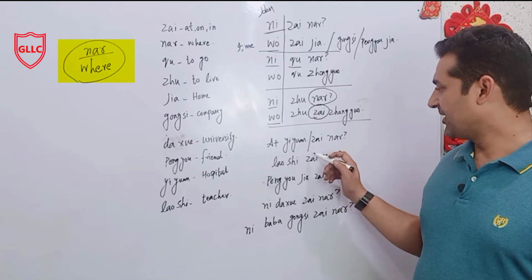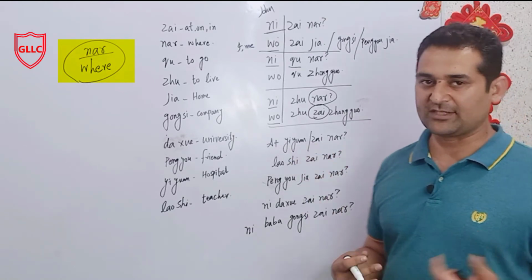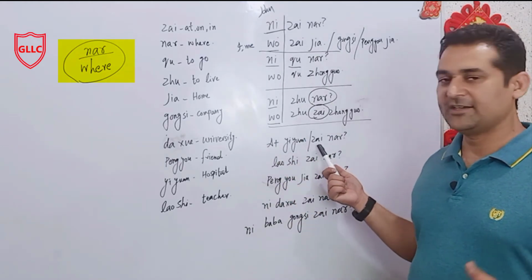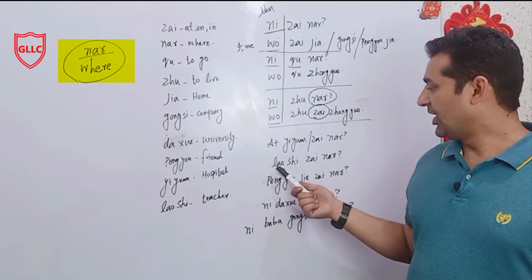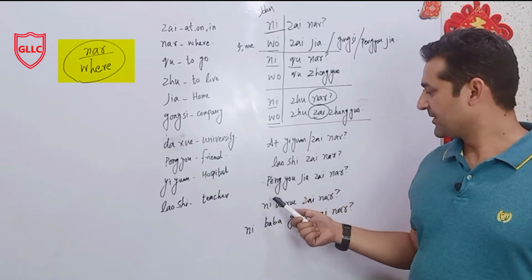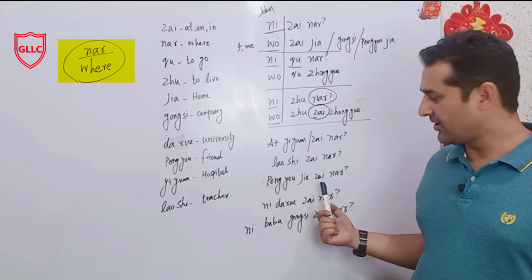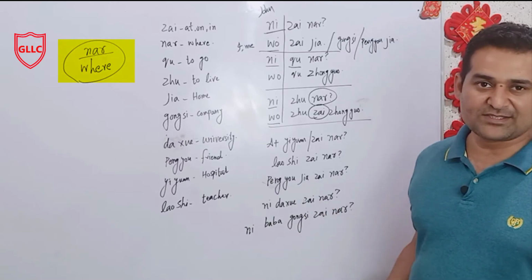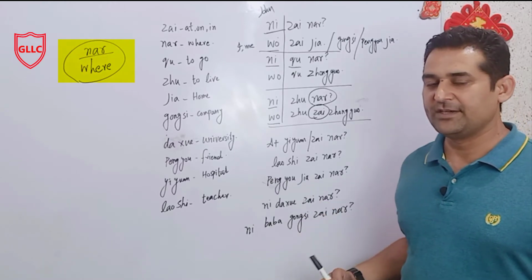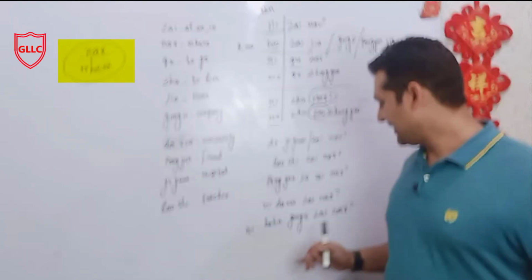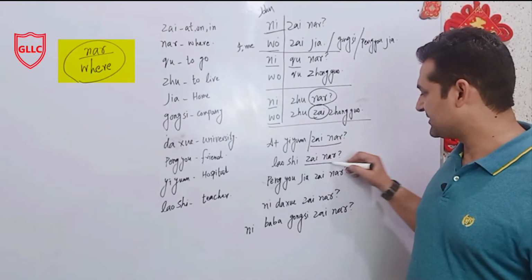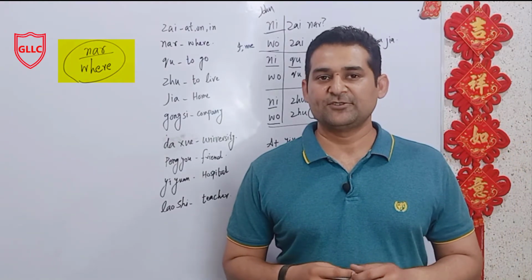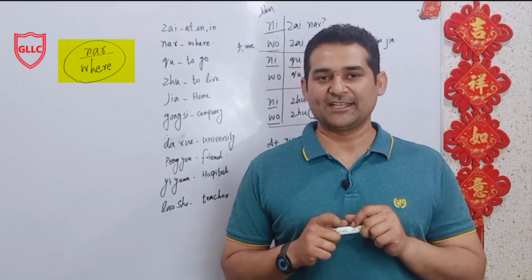Next, how to make this structure: A plus, for example A plus 医院, and at the end I add 在哪儿, at where? 老师在哪儿? Where's the teacher? 朋友家在哪儿? Where's the friend's home? 你大学在哪儿? Where's your university? 你爸爸公司在哪儿? Where's your father's company? You can observe that 在哪儿 is at the end. Remember that the placement of 在哪儿 is always at the end.